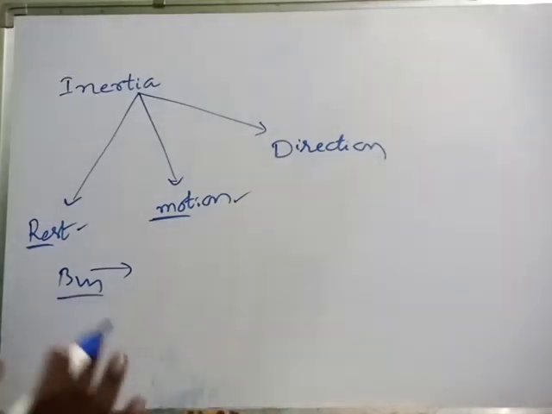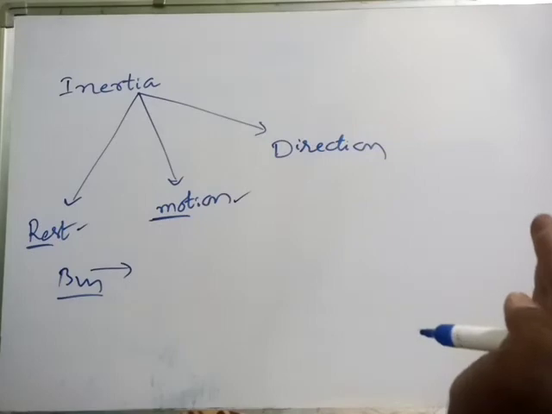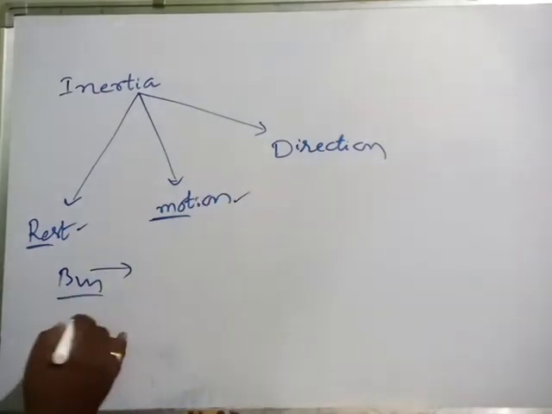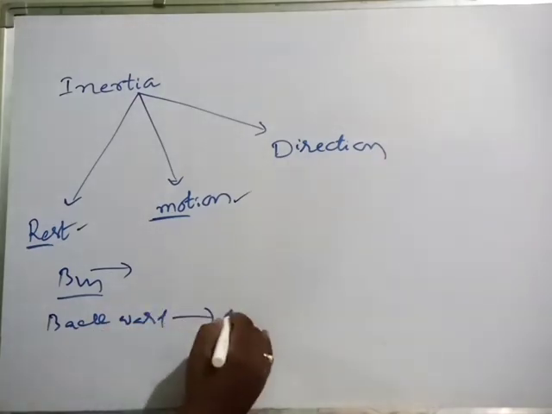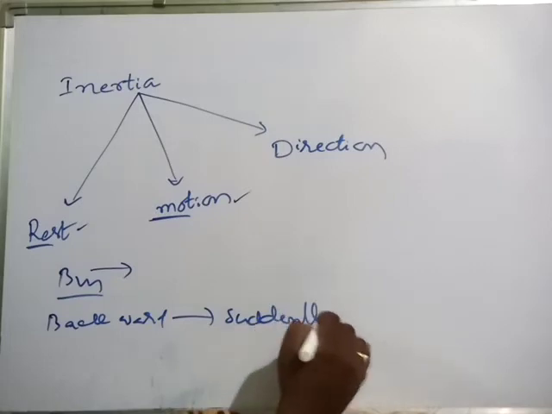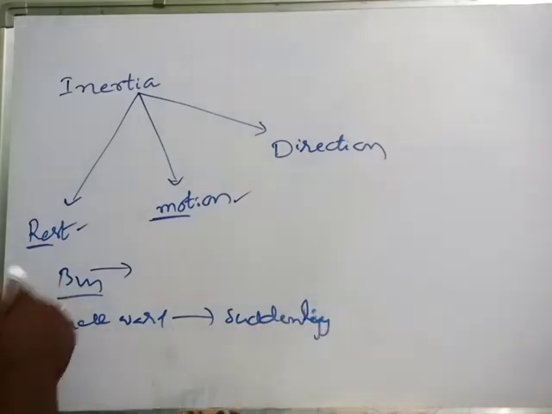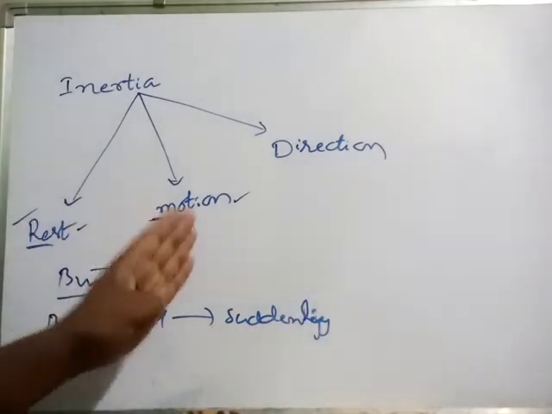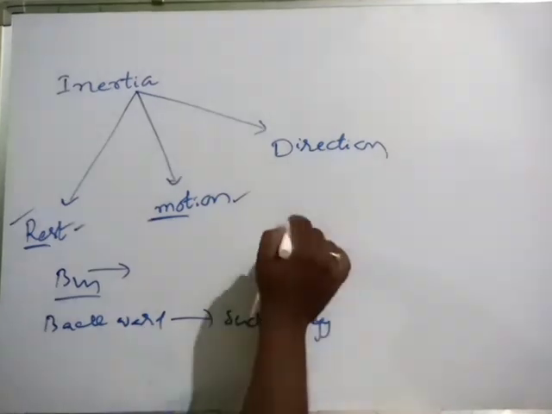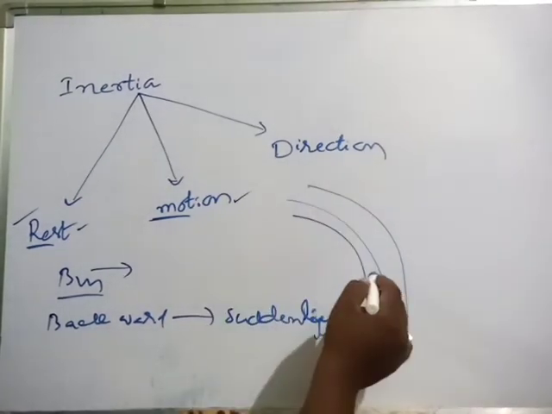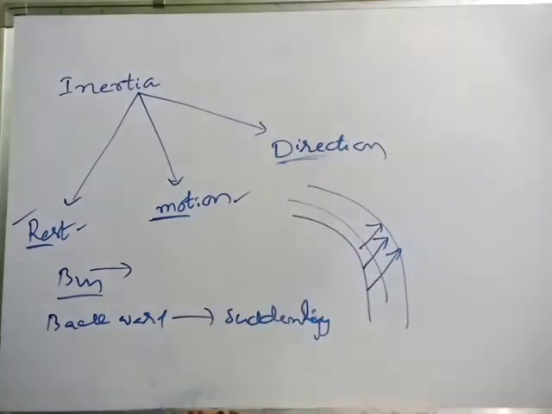If a bus is stationary and the person is standing, and the bus suddenly starts, the person moves backward. That is due to inertia of rest. A moving bus suddenly stopped, the person moves forward: inertia of motion. The same bus takes a turning, and the person moves towards the window. That is inertia of direction.